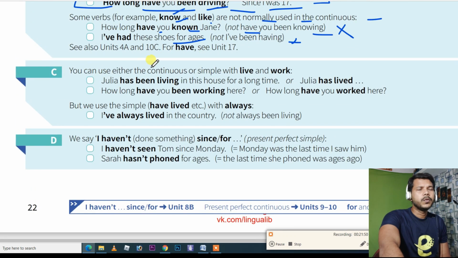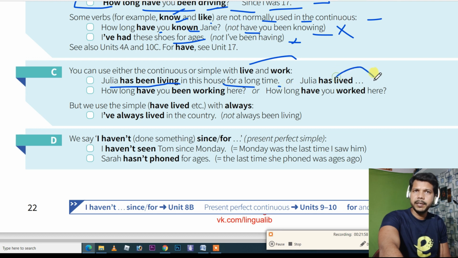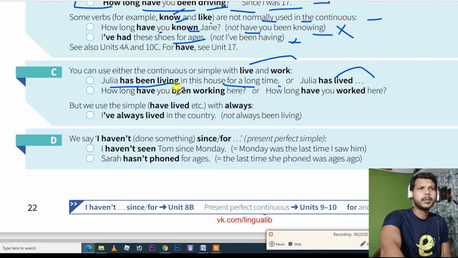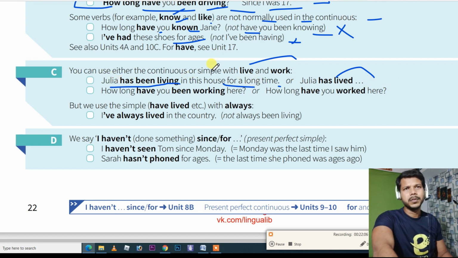Okay. You can use either the continuous or simple with live and work. Julia has been living in this house for a long time. This is also correct. Or Julia has lived in this house for a long time. This is also absolutely correct. Most people prefer Julia has been living in this house because they think it sounds good. How long have you been working here, or how long have you worked here?